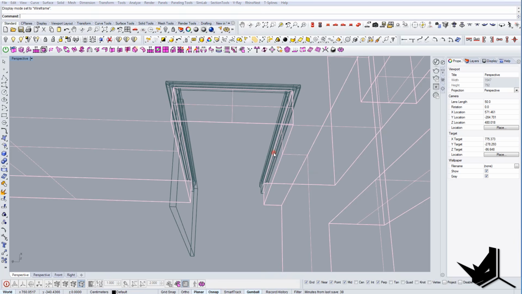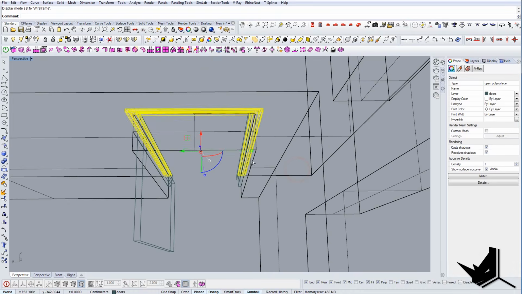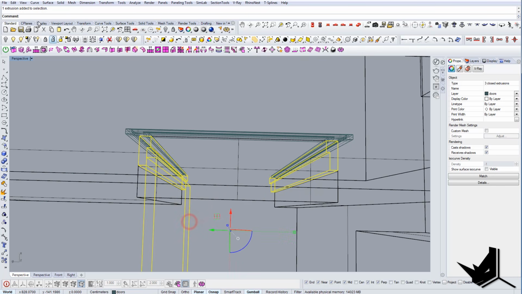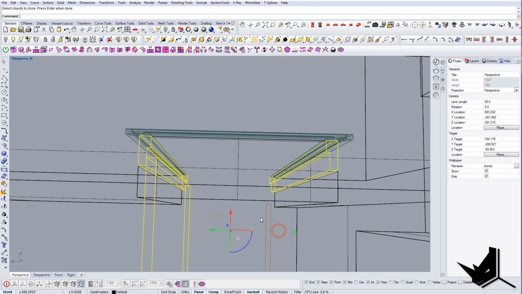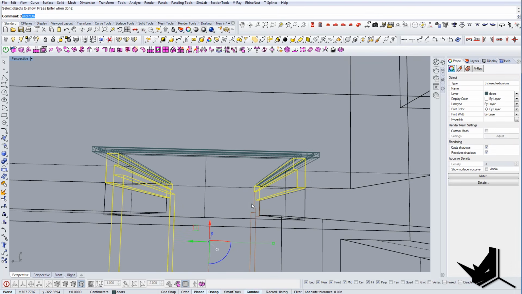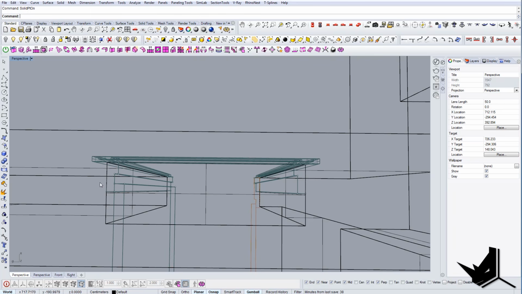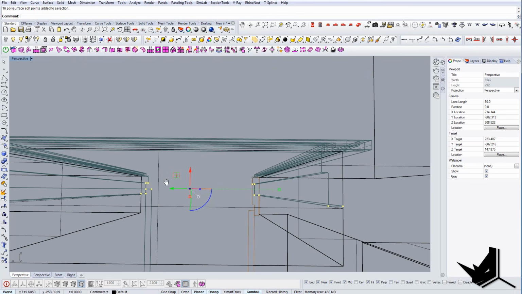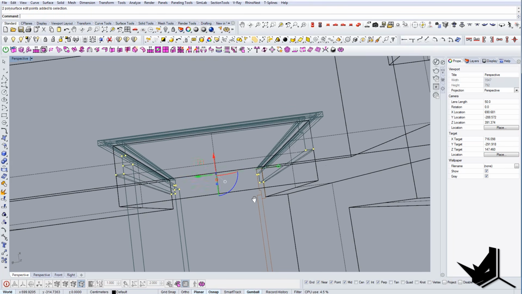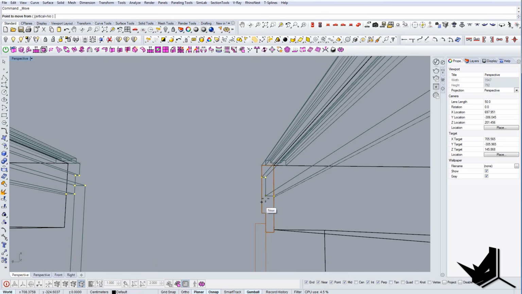So I'll take this guy and this one, and we will do a simple solid points on command, and I'm gonna move all of these points to the correct place as it is indicated here below.